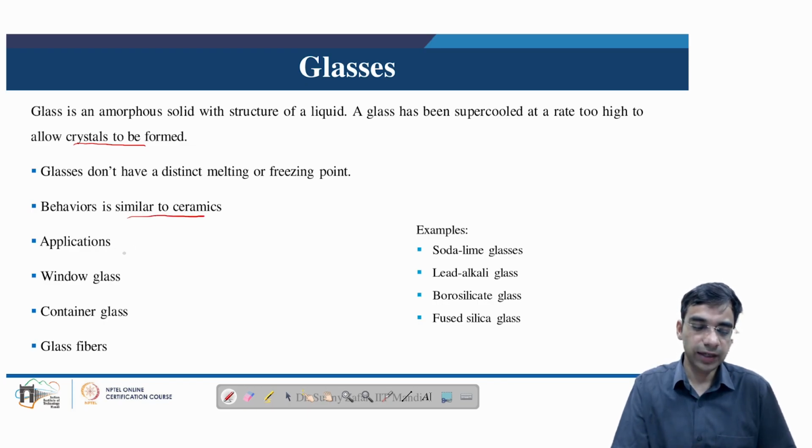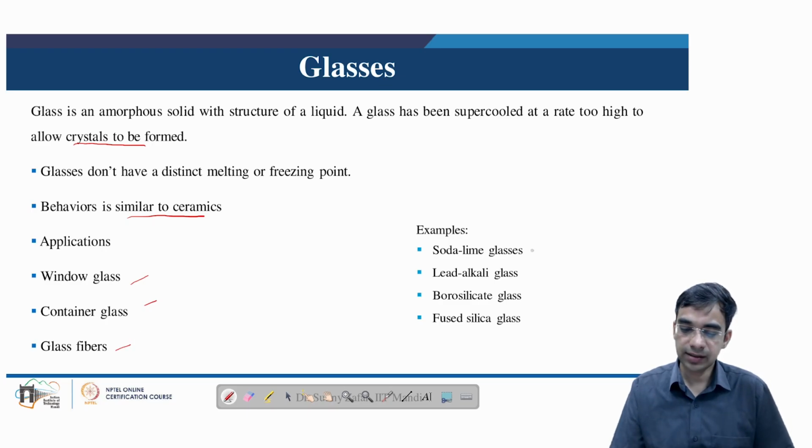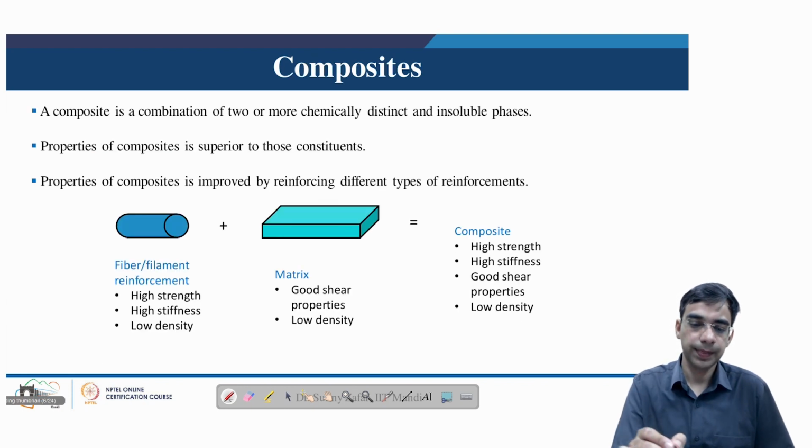Glasses are widely used in window glasses and container glasses, or to make fiber glasses, which are used as reinforcement in several composites. Some examples of glasses include soda lime glass, lead alkali glass, borosilicate glass, and fused silica glass.